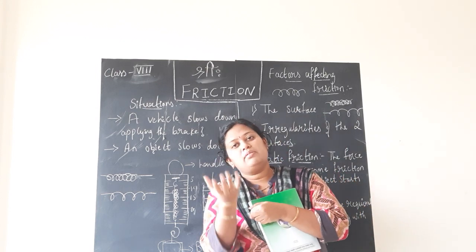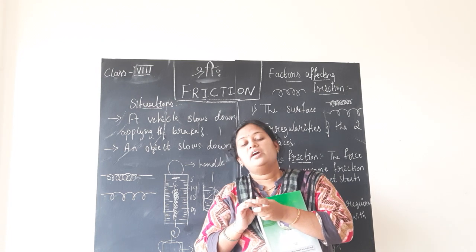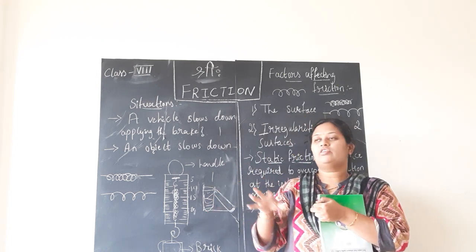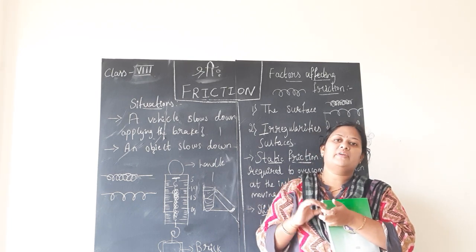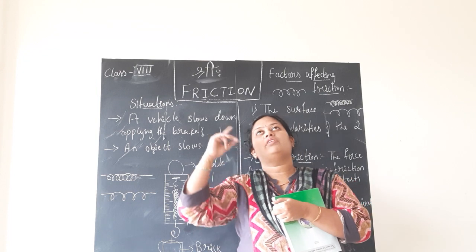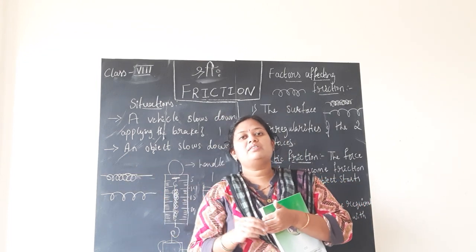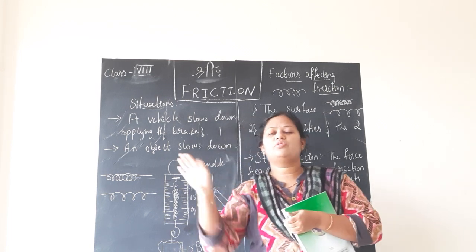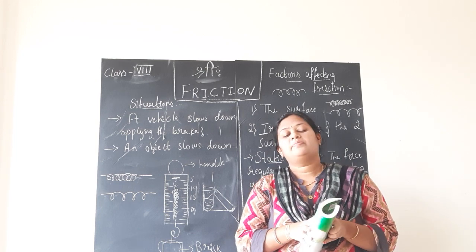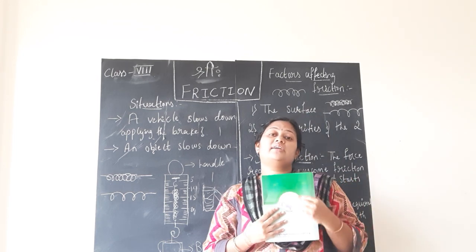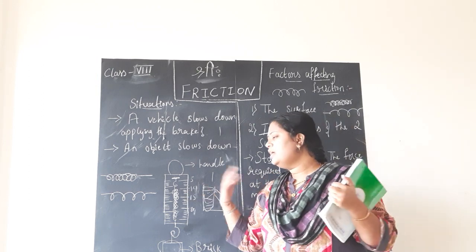Similarly, if you run any electrical appliances for a long time, you can see it gets heated up. If you charge your mobile for a long time, just touch the surface of the charger, it will be warm, it will be hot. Even when you run the fan for a long time, just touch the regulator, you can sense the heat. In all these cases, do you think frictional force is going and rubbing there? Children, nothing is going and rubbing there, of course, but the energy is getting wasted, and more energy is wasted. So why is it happening?